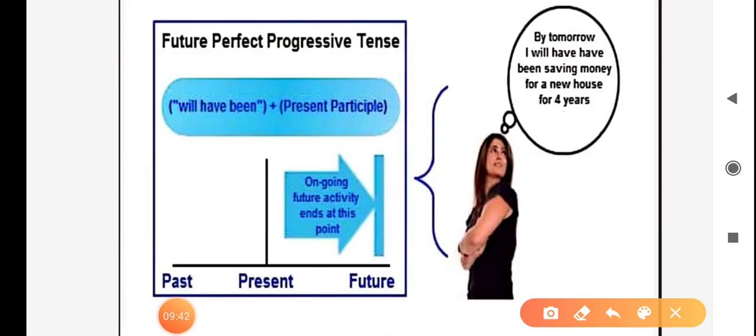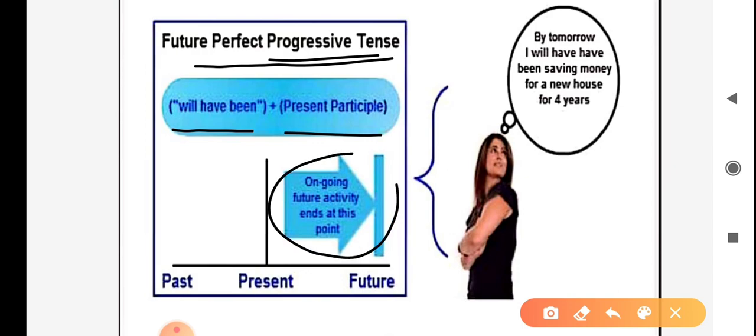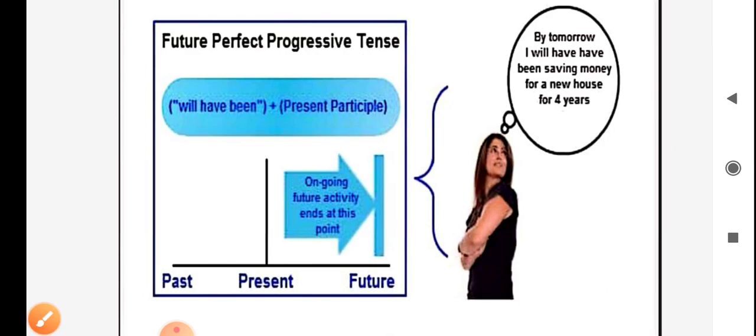We also call this tense future perfect progressive tense. We use will have been plus present participle to construct a sentence in future perfect progressive tense. The action is ongoing future activity, ends at the point in future. For example, by tomorrow I will have been saving money for a new house for 4 years.